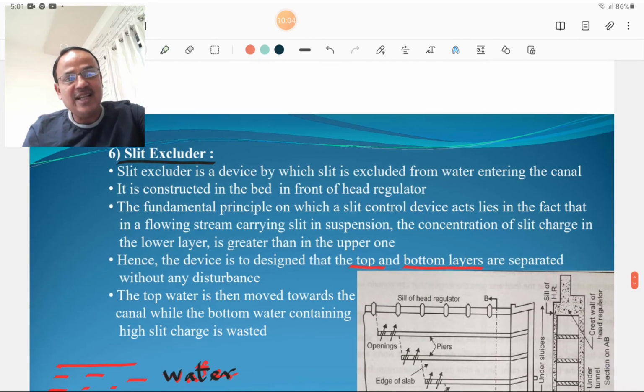Then silt excluders. The name itself indicates it is used to exclude the silt.